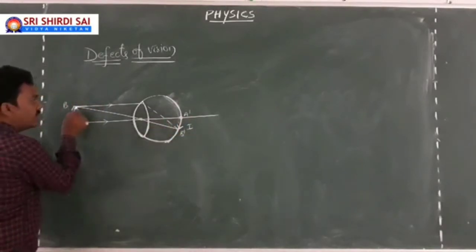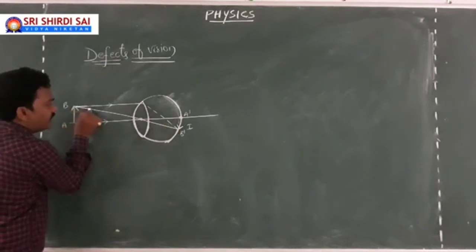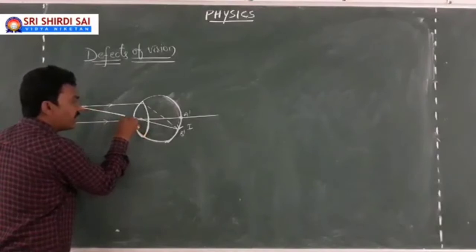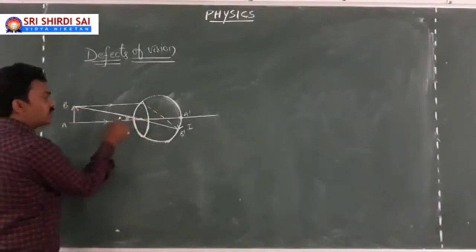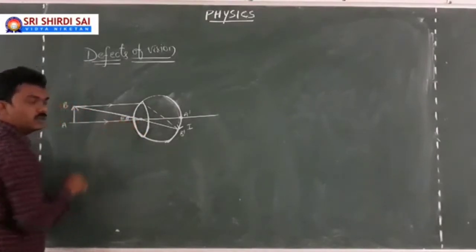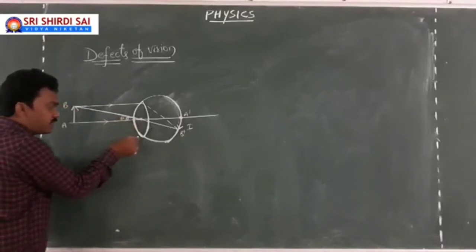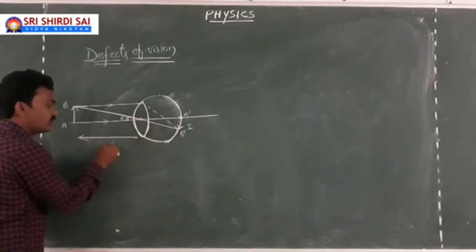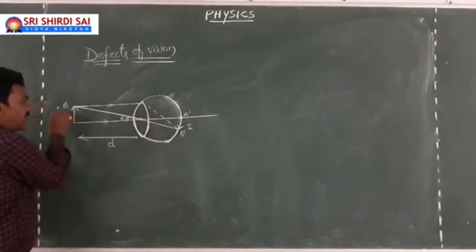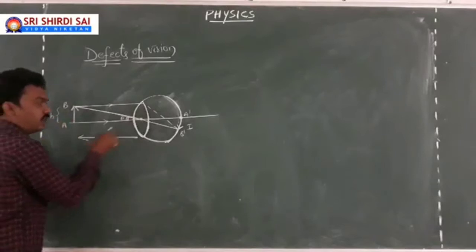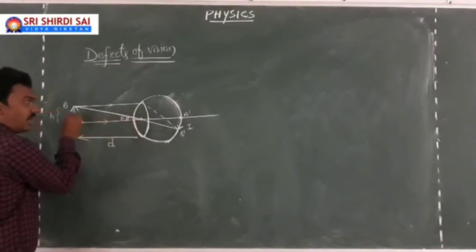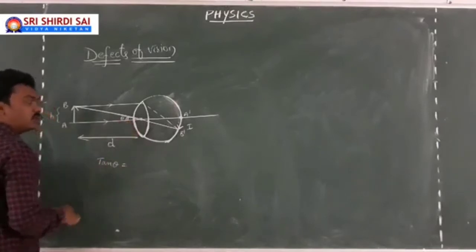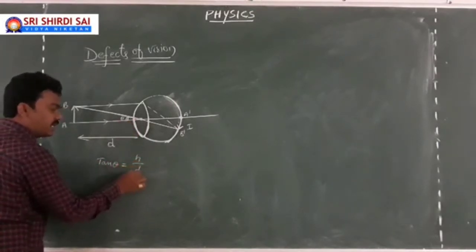Of course here, your object AB is going to make some angle at your eye. Suppose it is theta. Here is the distance of the object from the eye, x. Here is the height of the object, h. If theta is the angle made by the object at your eye, then tan theta equals the opposite side h by the adjacent side x.